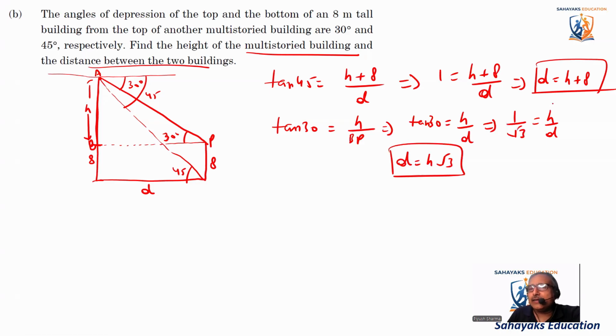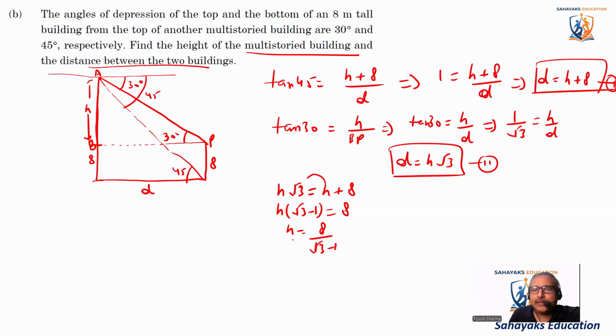Now we can equate these two equations, this is the first one, and this is the second one, because both are D's. So we can say H root 3 is equal to H plus 8. So I'll just move H to the other side. It becomes H into root 3 minus 1 is equal to 8. So H is equal to 8 divided by root 3 minus 1.